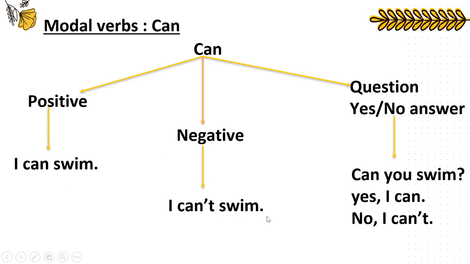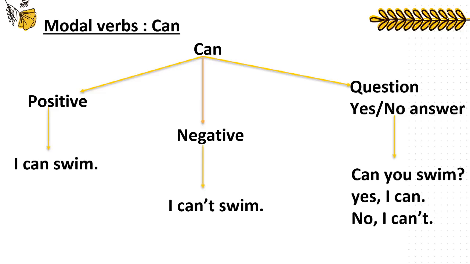This one is the negative form. And we use can in question form also: can you swim? The answer can be yes, I can, or no, I can't. So we have 3 forms of using can: positive, negative, and question.